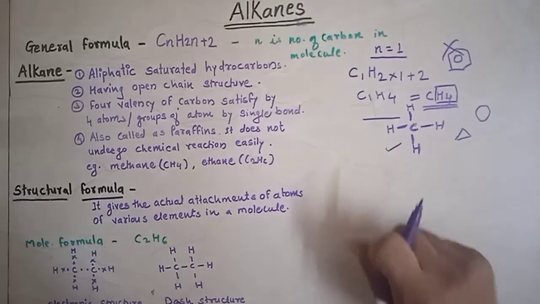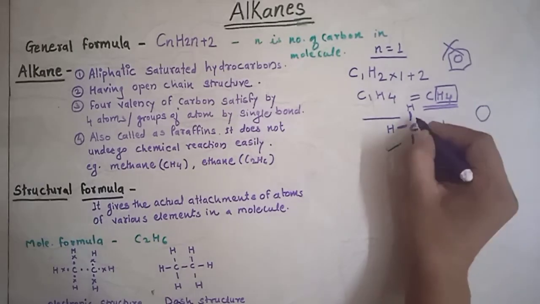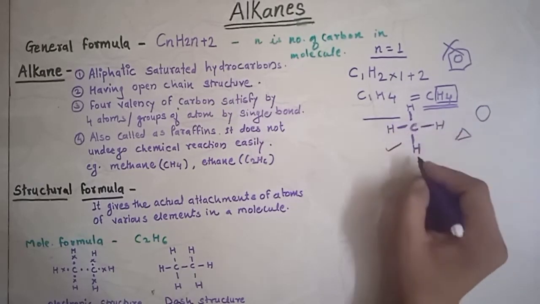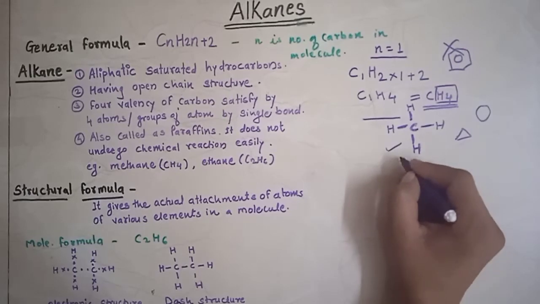Then fourth, it is also called paraffin. Why is it called paraffin? Because it doesn't undergo chemical reactions easily. Methane is the example I have taken.